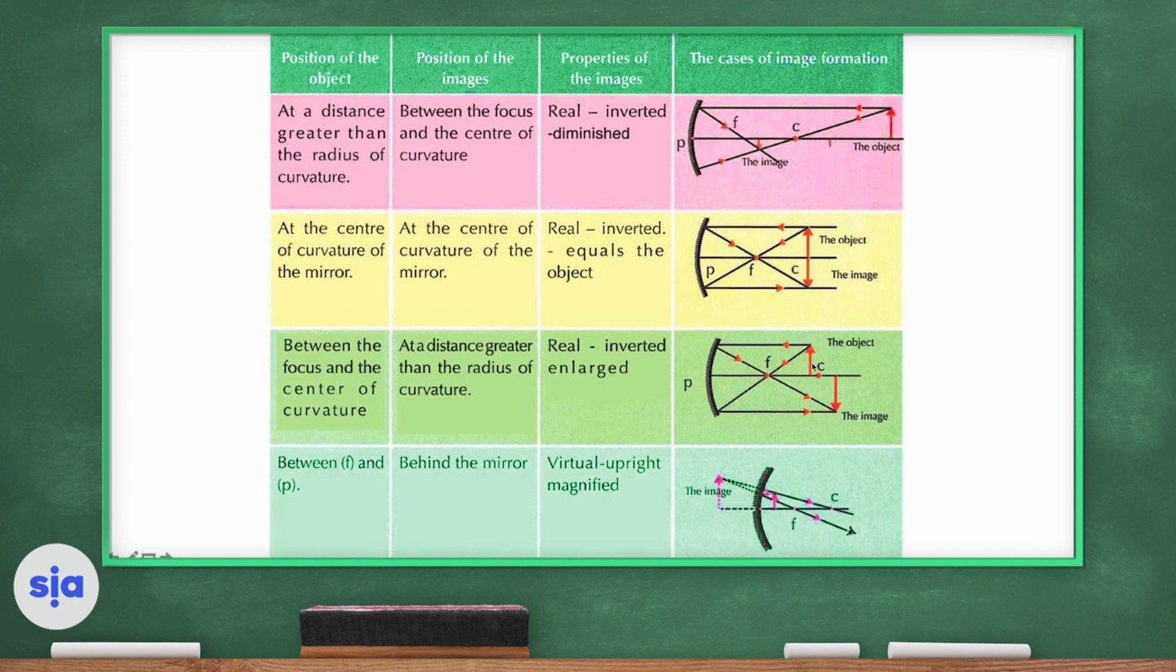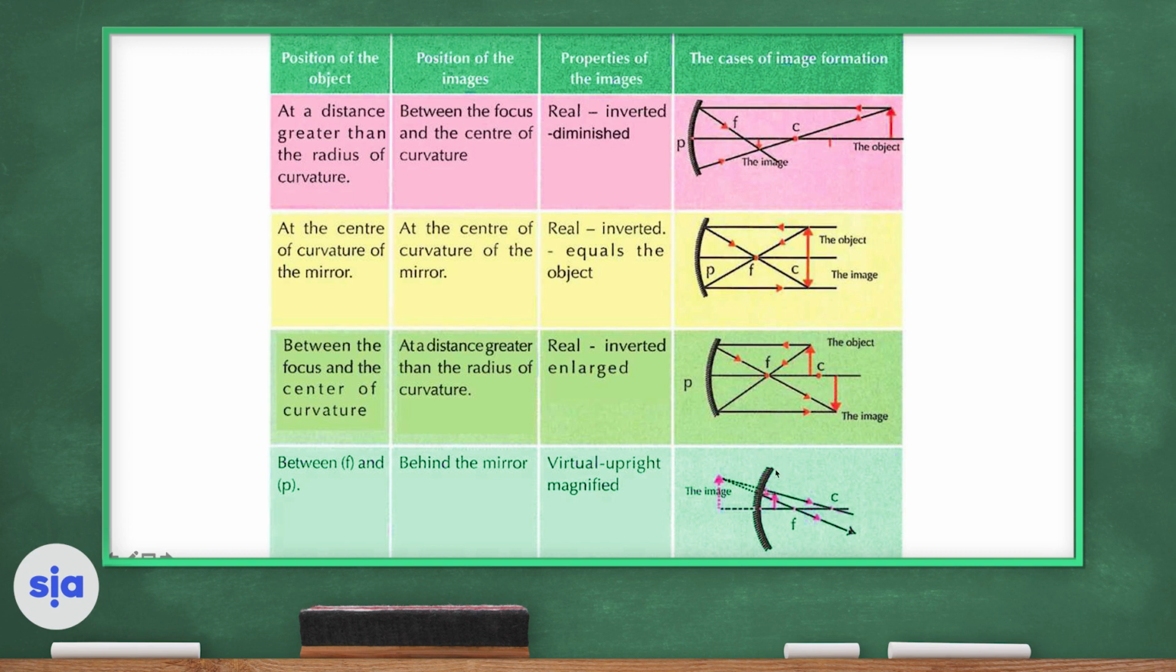What if the object is between the center of curvature and the focus? Can you notice that when the object comes nearer, the image goes farther from the mirror? So here, when the object is between the focus and the center of curvature, the image will be formed at a distance greater than the radius of the sphere, inverted and enlarged, larger in size than the object.